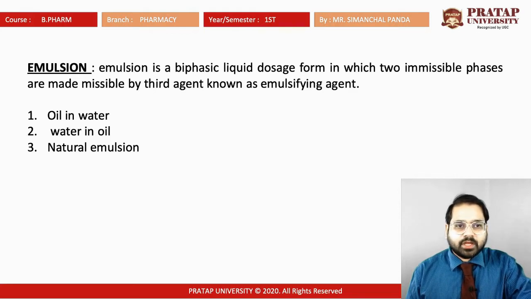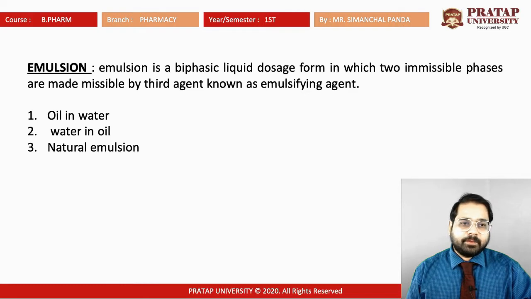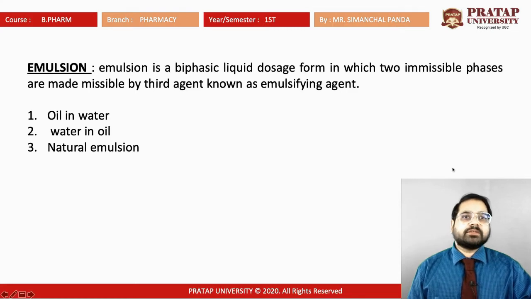the emulsion. So emulsion is a biphasic liquid dosage form in which two immiscible liquids are made miscible by a third agent known as the emulsifying agent. Depending upon its dispersed phase and dispersion phase, it is of two types: oil in water and water in oil. If those are found in natural form, then that is known as natural emulsion.